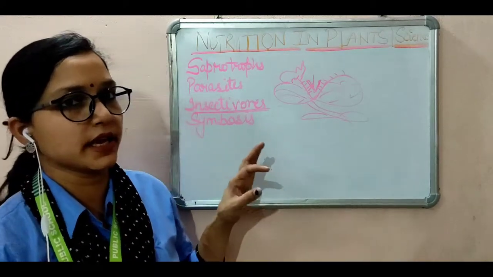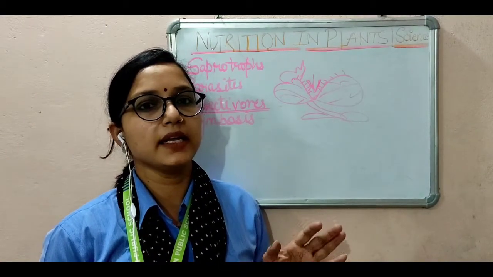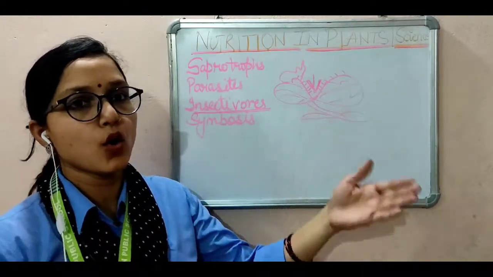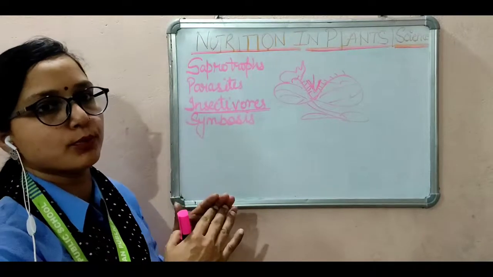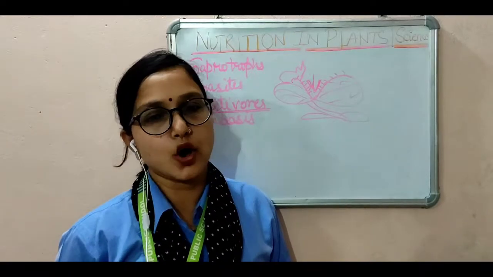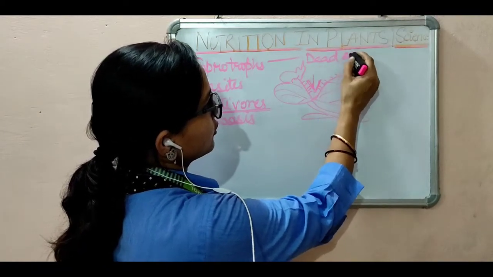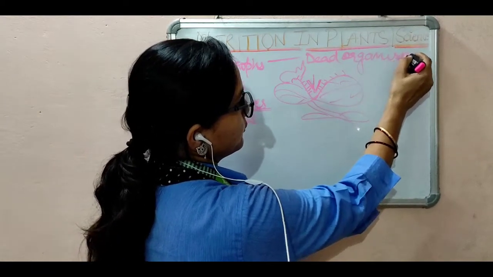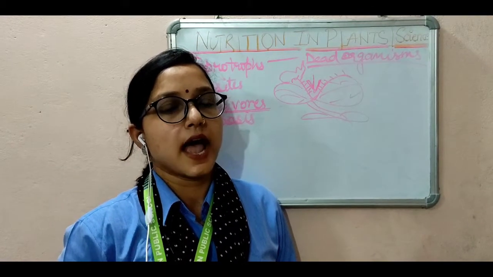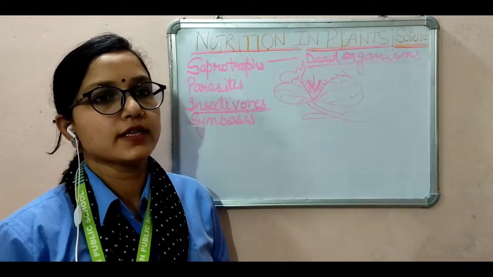These organisms are mainly decomposers and obtain energy by breaking down complex organic matter from dead organisms. Fungal and bacterial saprotrophs are examples of saprophytes.